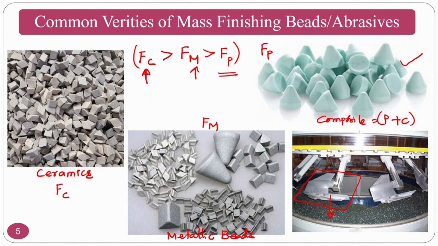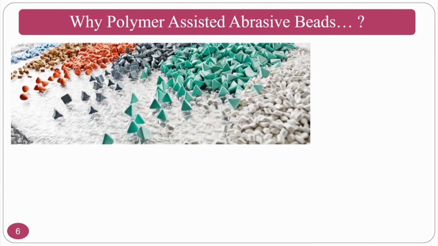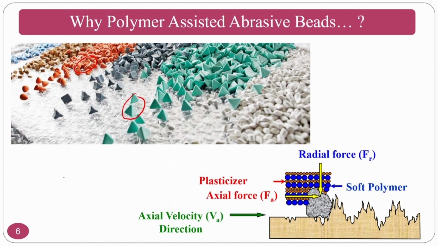Or you can go for high strength material or high hardness polymers also as beads. Why polymer assisted abrasive beads only? These are all the polymer assisted beads. If you see polymer assisted beads, assume that I have one sphere which is interacting with respect to a surface. If I have a sphere, this is a ceramic particle. This is a ceramic bead, assume. If I am going to put certain pressure P, what will happen? Indentation will be approximately this much. That means it is high.